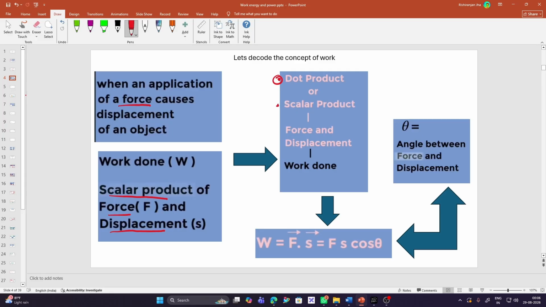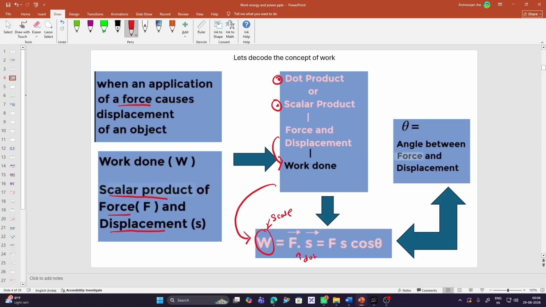Second, you have to keep in mind it's a scalar product, and the product of force and displacement gives you the work done. You can see here it is beautifully represented. Here work is scalar, but the force and the displacement are vectors. Whenever in vectors, if two vectors have a product as a scalar, then it is called a dot product.